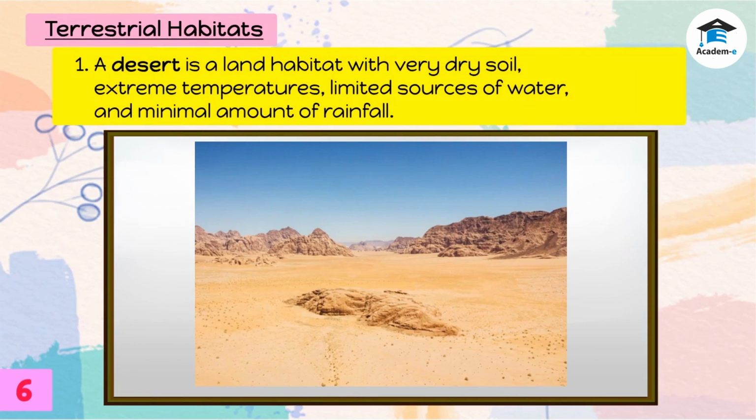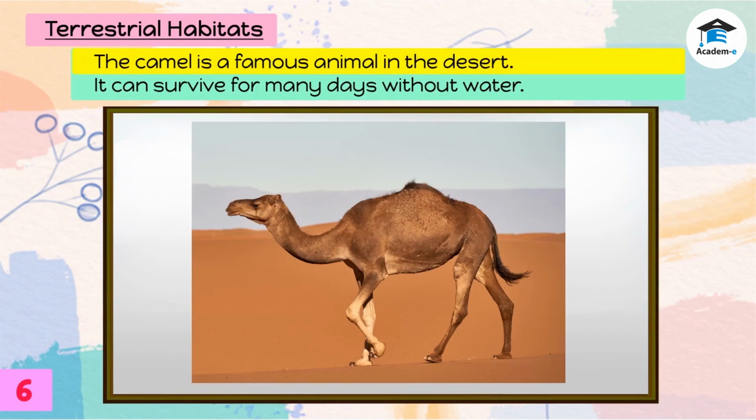A desert is a land habitat with very dry soil, extreme temperatures, limited sources of water, and minimal amount of rainfall. The camel is a famous animal in the desert. It can survive for many days without water. Desert animals should also be able to withstand the dry and warm temperature, especially during the day.